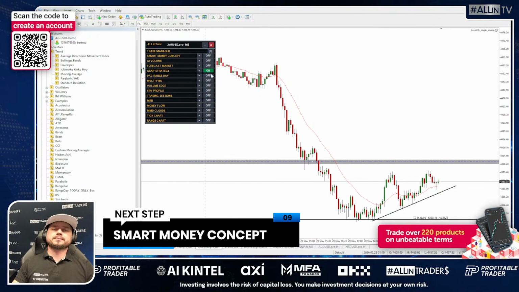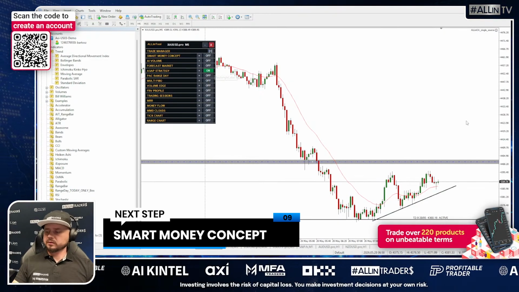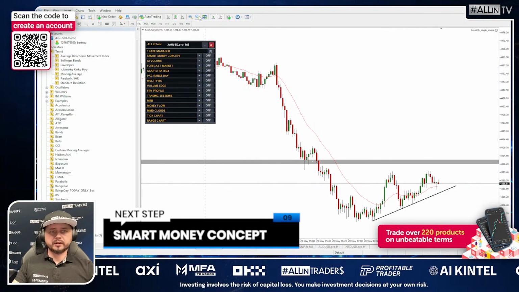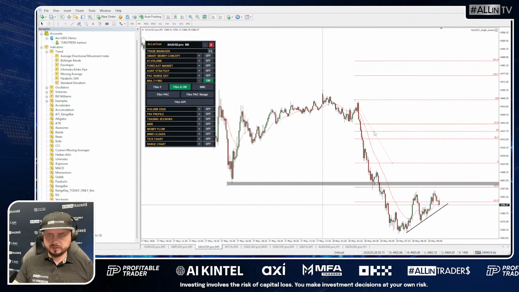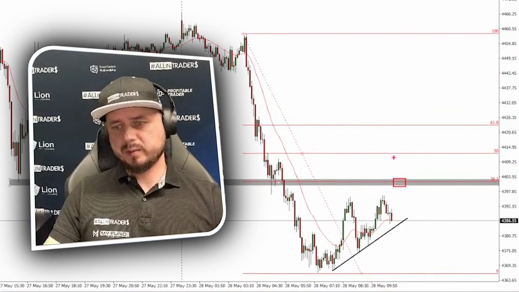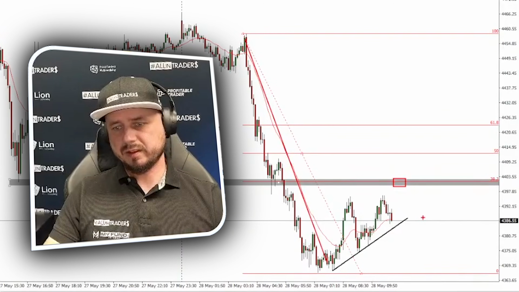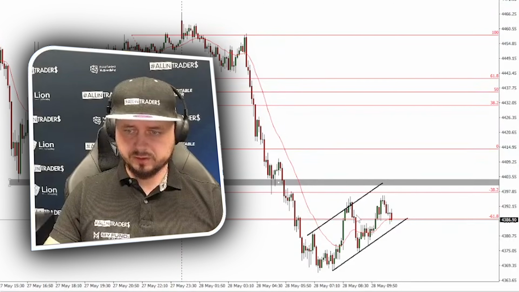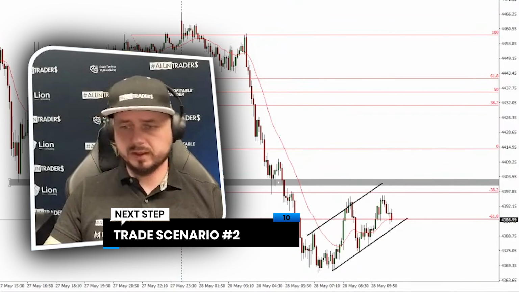This is gold. Alright guys, I don't want to look for any more ASAP targets. We can check smart money concept right now. Let me just measure this impulse. Yeah, guys. This is 38.2 from this impulse right here. So basically we can also look for probably some kind of channel here. Something similar, but let's leave it for now.